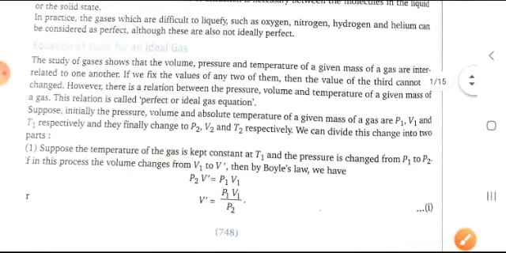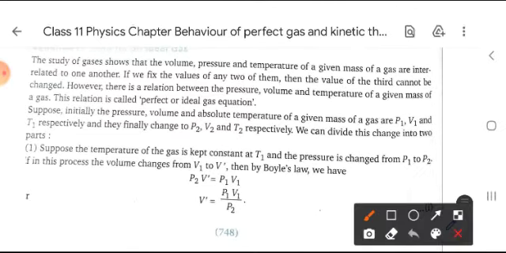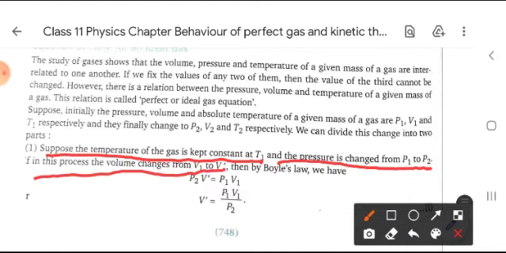Now, what is the equation of ideal gas? For this, we take two stages. In the first stage, the temperature is T1, pressure is changing from P1 to P2, and volume is changing from V1 to V dash. According to Boyle's law, where PV is equal to constant, P2 V dash is equal to P1 V1. So we get V dash is equal to P1 V1 upon P2.